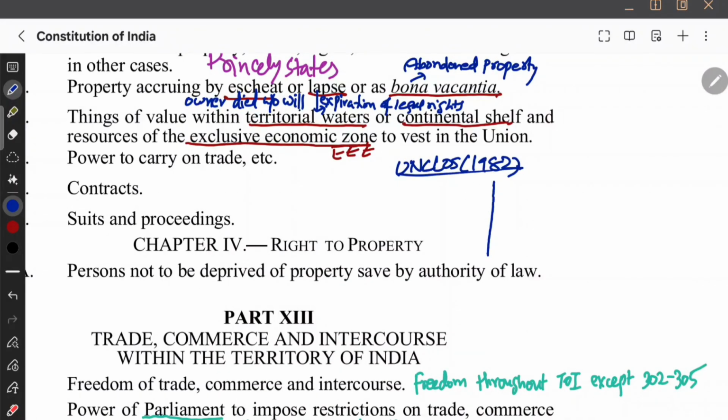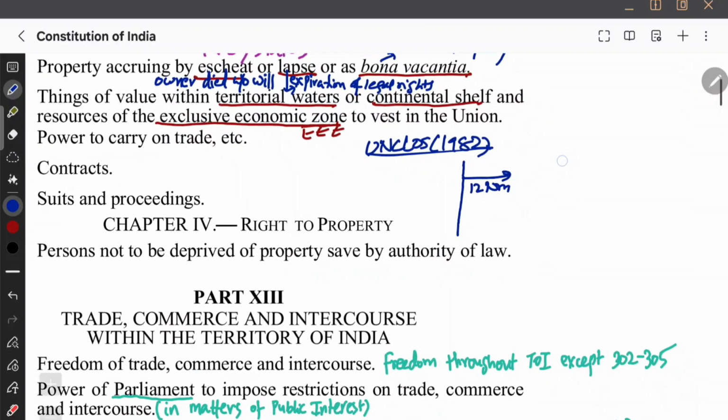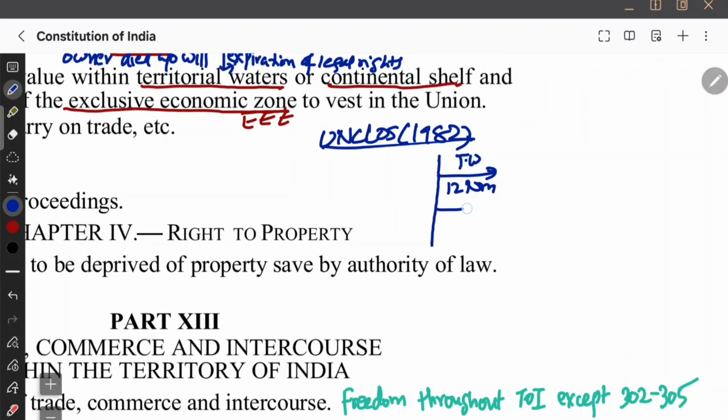For example, let's say this is our coastal baseline, and 12 nautical miles from this coast is going to be our territorial water, and 24 nautical miles from the baseline is going to be the contiguous zone. And next, if you take up to 200 nautical miles from this coastline, that is the EEZ, exclusive economic zone.